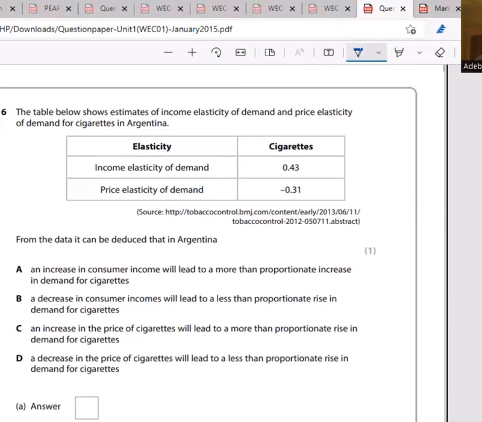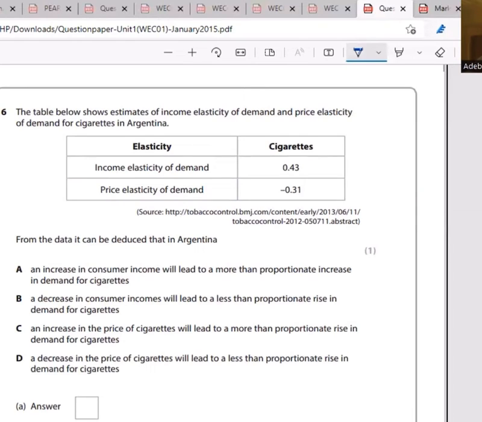A decrease in consumer income. Here, we don't talk about the consumer income. Here, let's see. C, an increase in the price of cigarettes will lead to a more than proportionate rise in the demand for cigarettes. An increase in the price of cigarettes would lead to a fall in demand for cigarettes. So C is not an option.